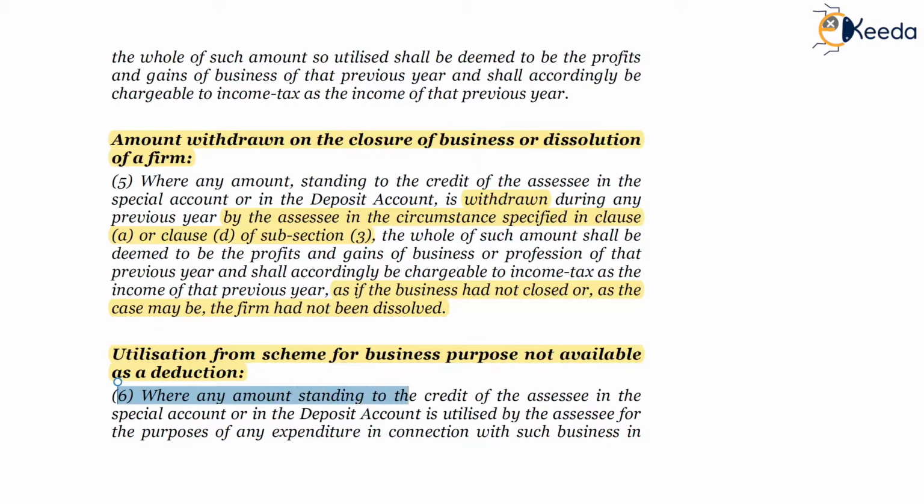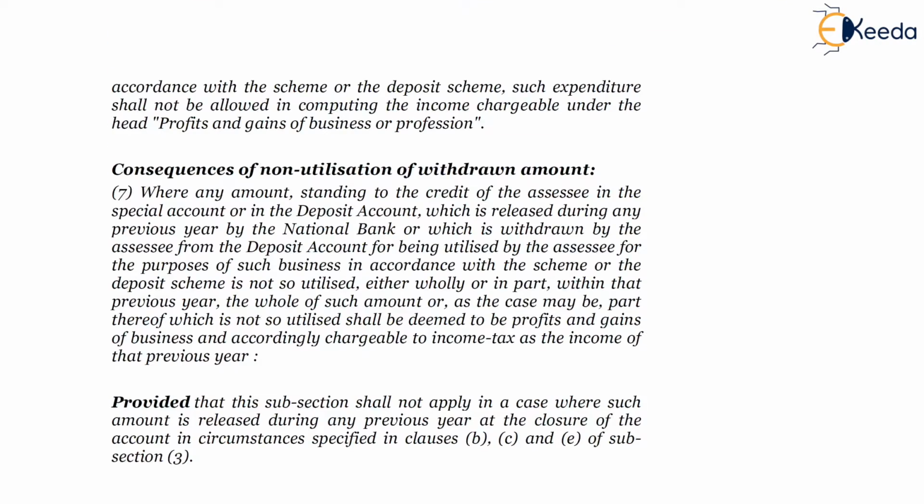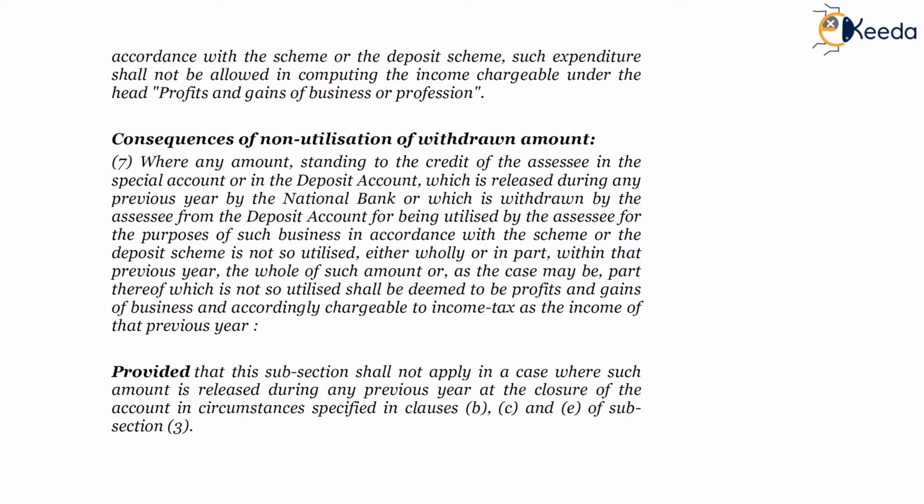Subsection 6, where any amount standing to the credit of the SSC in the special account or in the deposit account is utilized by the SSC for the purposes of any expenditure in connection with such business, meaning it has been utilized for specified purposes which is eligible for deduction under section 33AB in connection with such business in accordance with the scheme or the deposit scheme, such expenditure shall not be allowed in computing the income chargeable under the head profit and gains of business or profession.